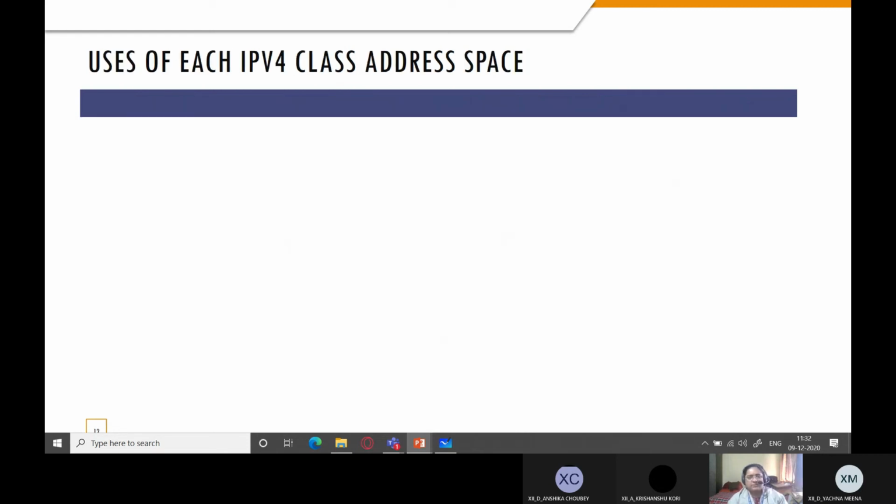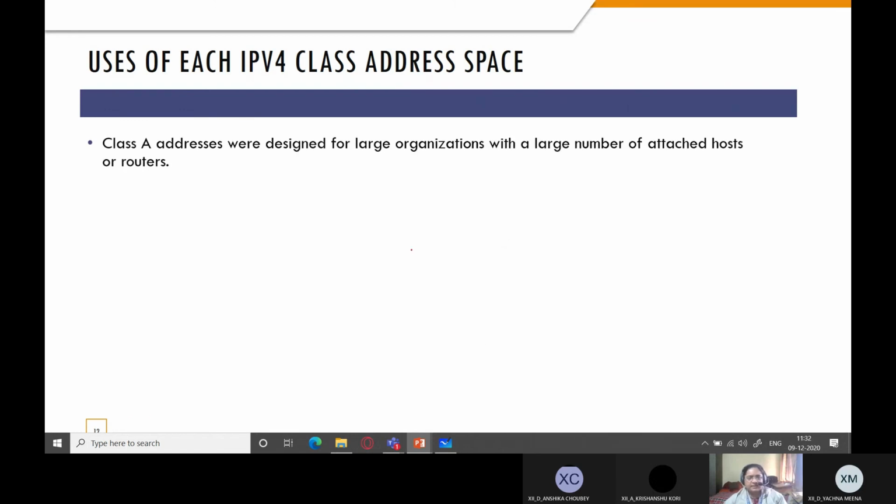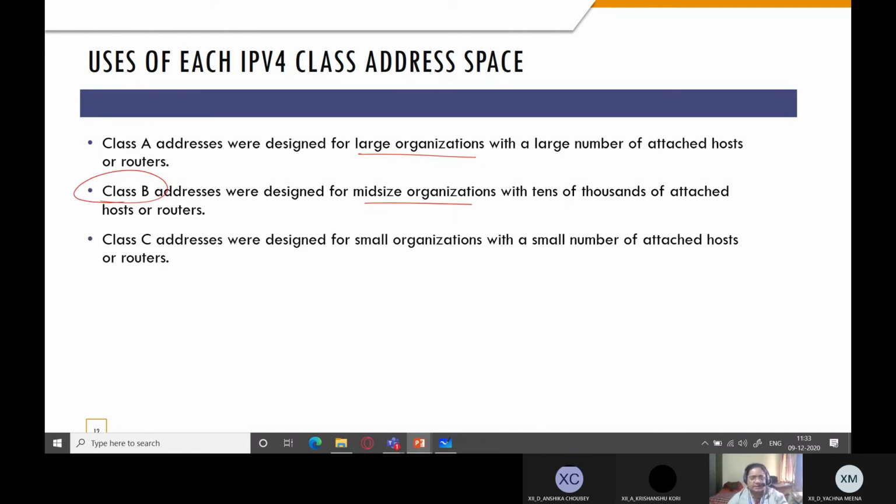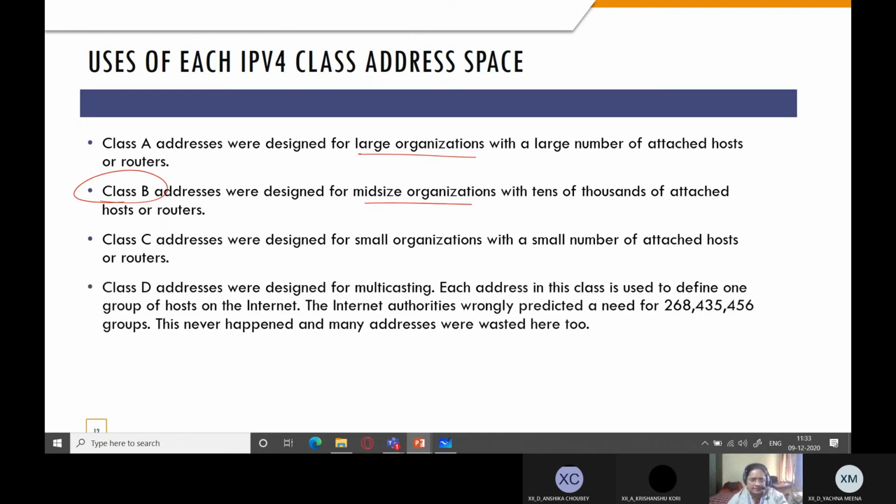Uses of each IPv4 class address space. Class A addresses were designed for large organizations with a large number of attached hosts or routers. So we're talking about large companies, devices, class A. And mid-size organizations, they were assigned class B addresses. And small organizations, they were assigned class C addresses.